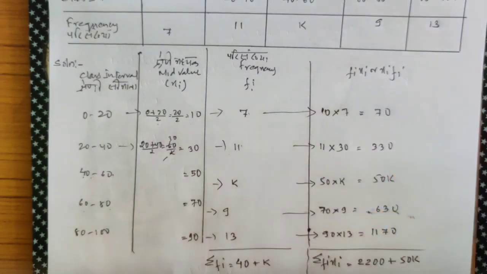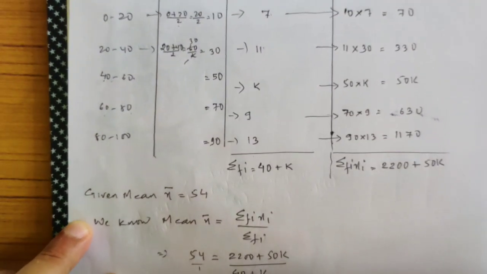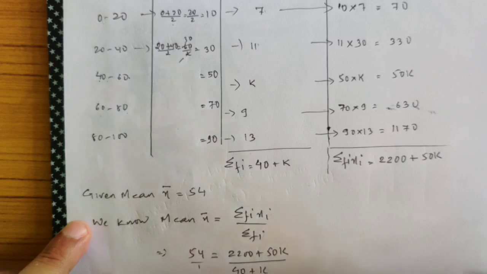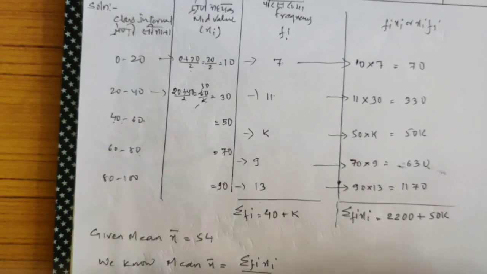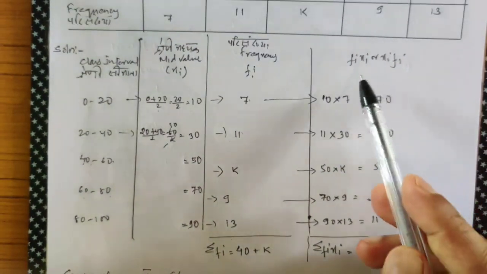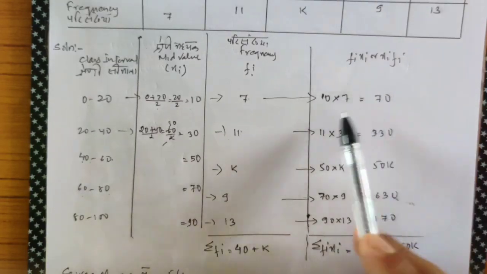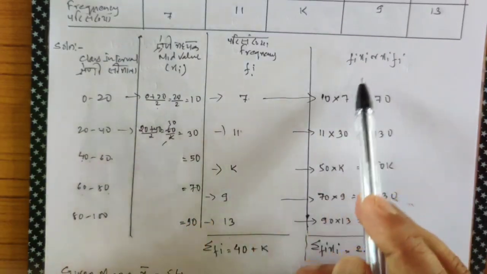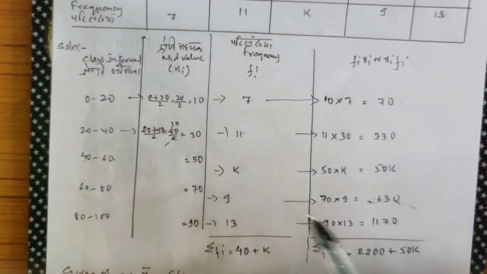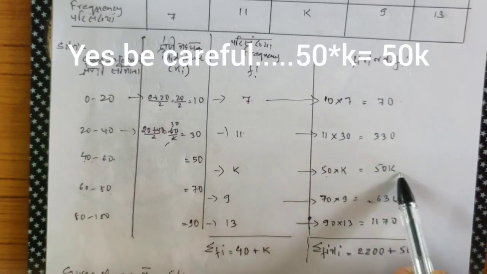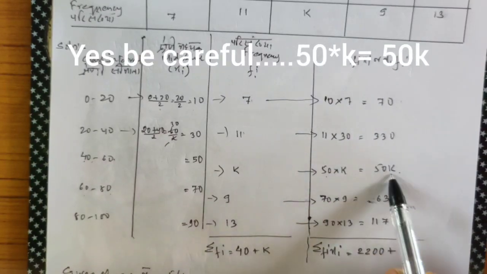Since we need to find the value of k and nothing has been mentioned about which method to use, we can use the direct method, and I know the formula. What's the formula? Summation fi xi by summation fi. Since I'm using the direct method, this will be fi xi. Multiply 10 into 7, 70. Be careful here. 50 into k is 50k. Be very careful here.